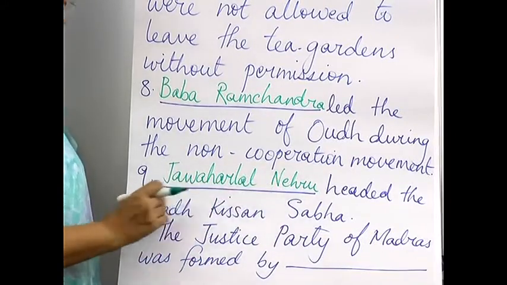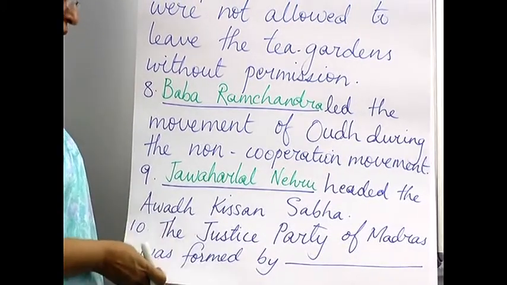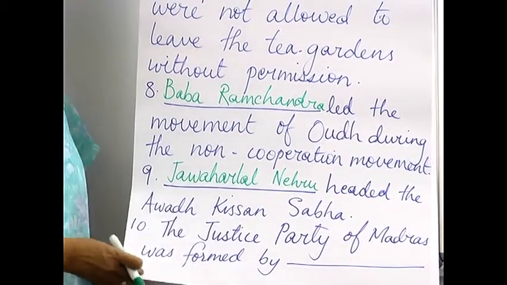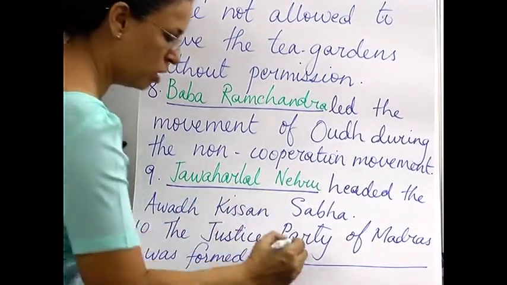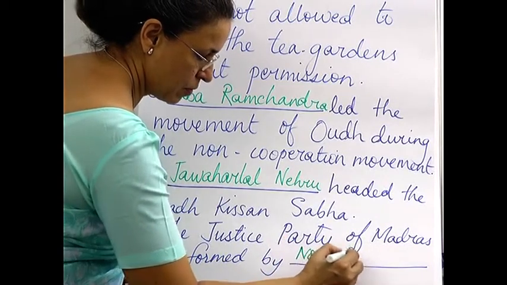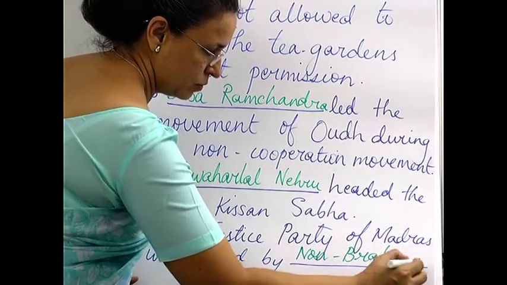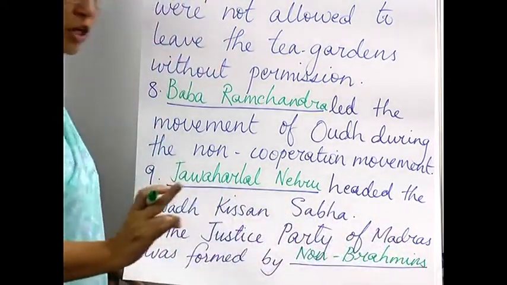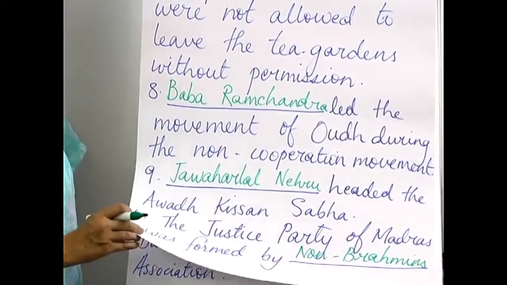Then it will be the Awadh Kisan Sabha. 10th question. The Justice Party of Madras was formed by whom? So, it will be by the non-Brahmins. Okay, here also you will not write Chennai, you will write Madras because it was the name at that particular time.